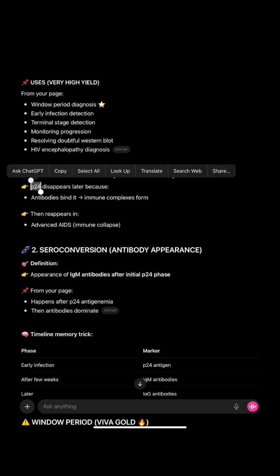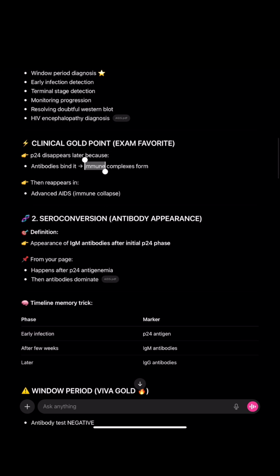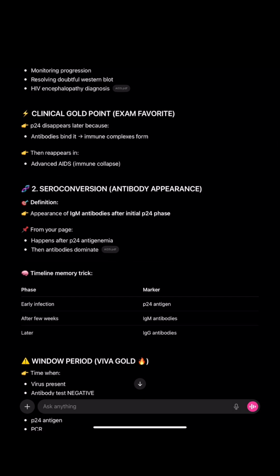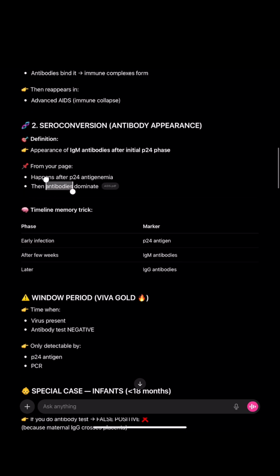Now P24 disappears later. Why? Because antibodies bind it and immune complexes are formed. Then it reappears in advanced AIDS because there is immune collapse. What is seroconversion? It is antibody appearance. IgM antibodies appear after the initial P24 phase, and then the antibodies dominate. That is called seroconversion.